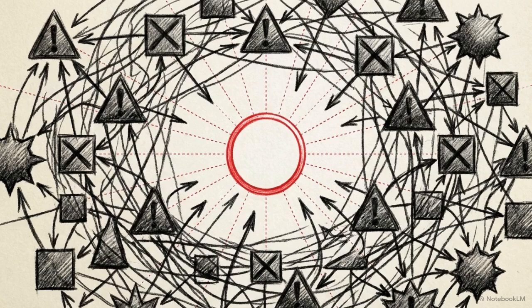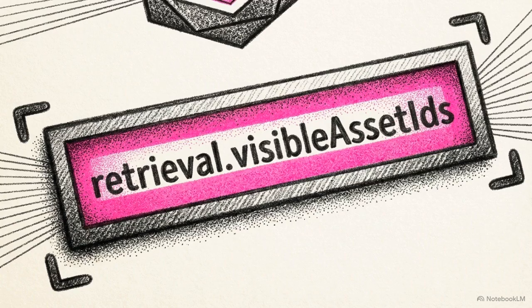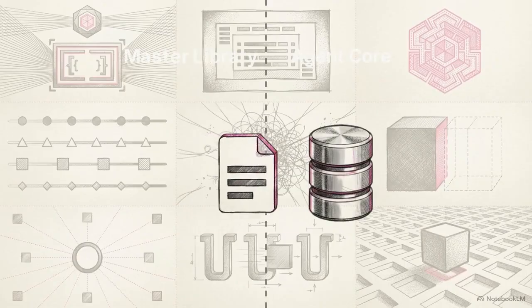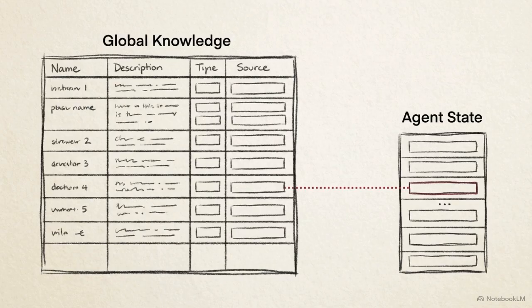This chart highlights an explicit engineering directive within GestaltView. The system forbids communal knowledge from residing directly inside an active agent's identity. The compiler enforces this boundary using a property called retrieval.visibleAssetIDs. Instead of copying heavy text payloads from the master library directly into its core memory, the agent maintains lightweight, ID-based pointers to the communal truth. By referencing the truth rather than internalizing it, the framework ensures that global library updates never silently overwrite an agent's individualized state.